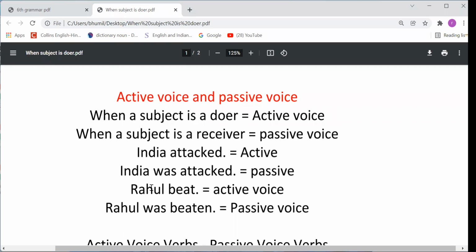Getting my point? So when the subject is the doer of the action, it means that is an active voice sentence. We have to use the active voice verb. But when the subject is not doer, the subject is receiver, that time we have to use a passive voice sentence. As we have understood in these four sentences, right?